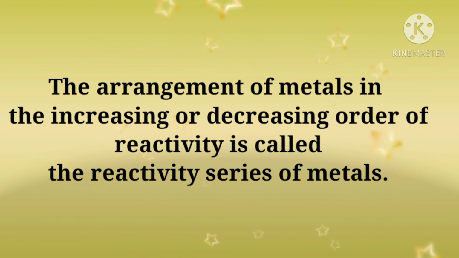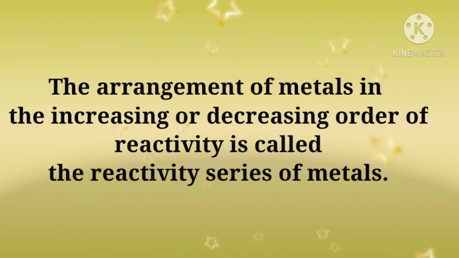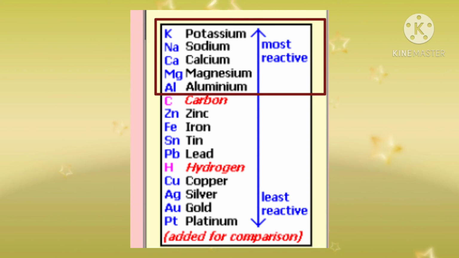So what is the reactivity series? The arrangement of metals in increasing or decreasing order of reactivity is called the reactivity series of metals. See here the reactivity series of metals.